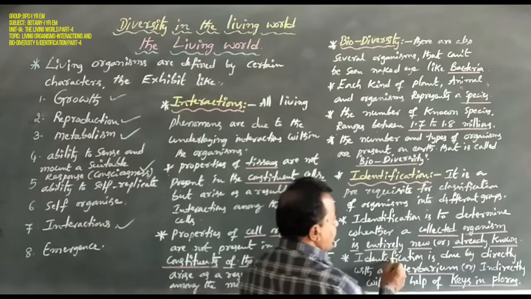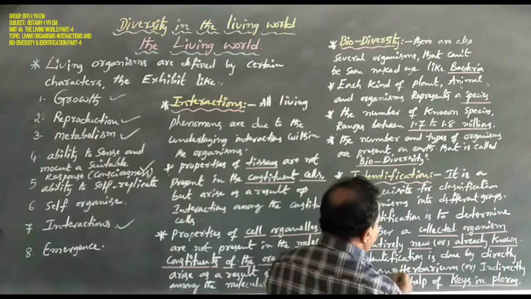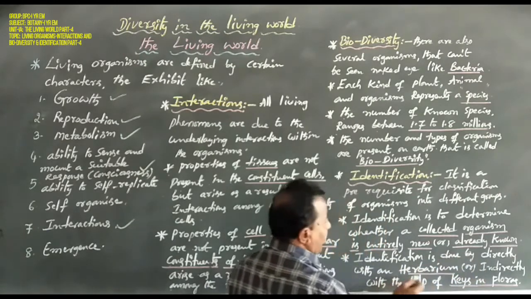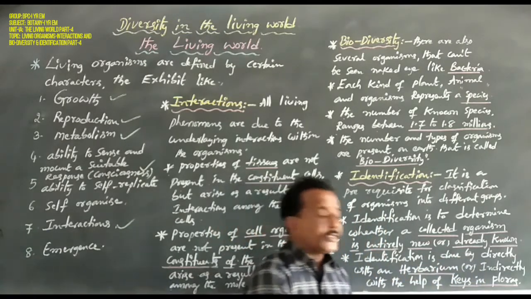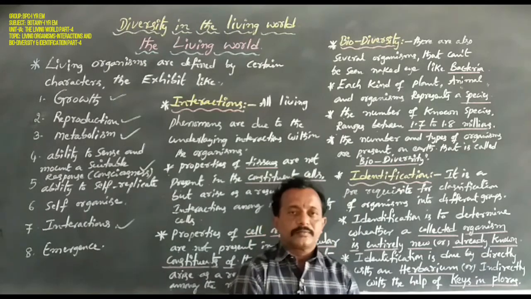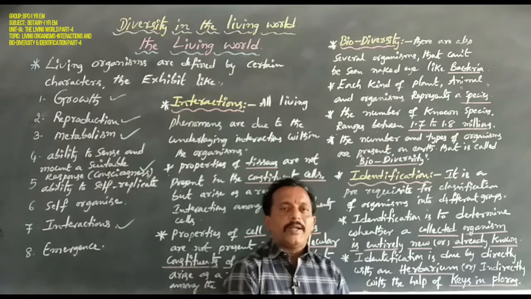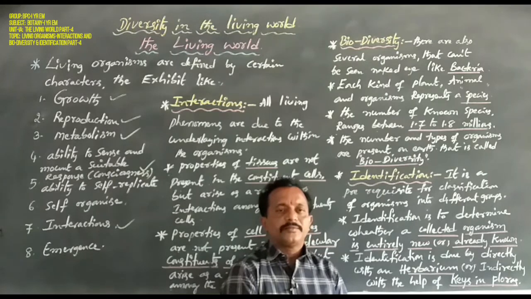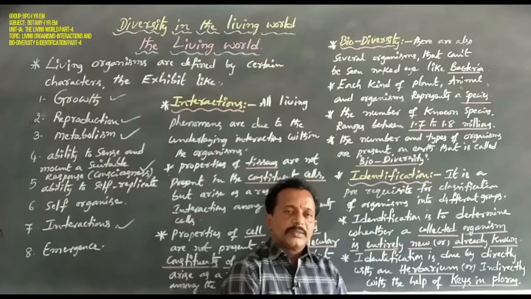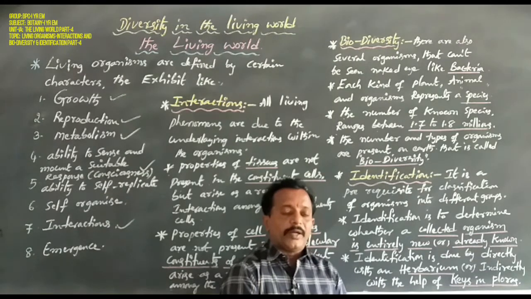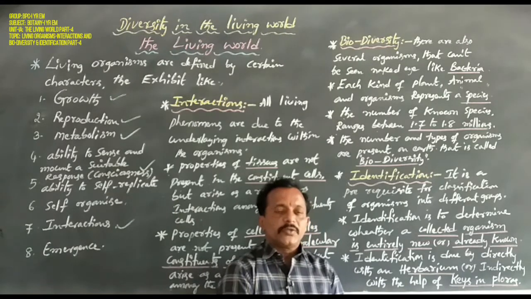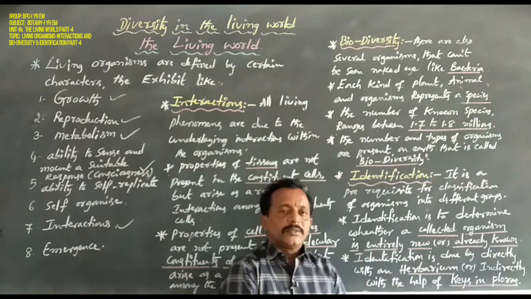Identification is done directly with the help of herbarium or indirectly with the help of keys and floras. Keys and floras. Suppose one plant organism is to be identified, especially a plant organism. So is this plant organism correct or not?